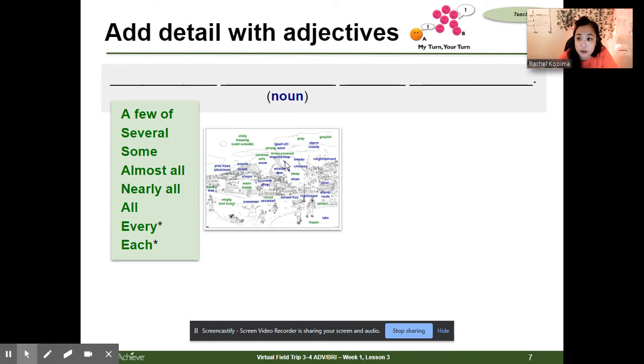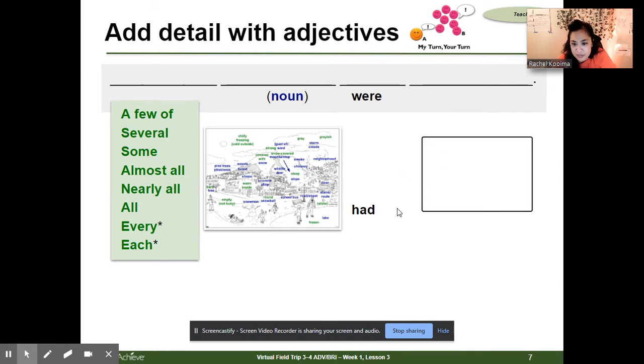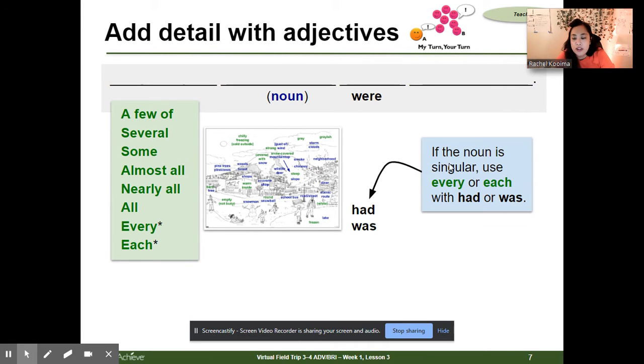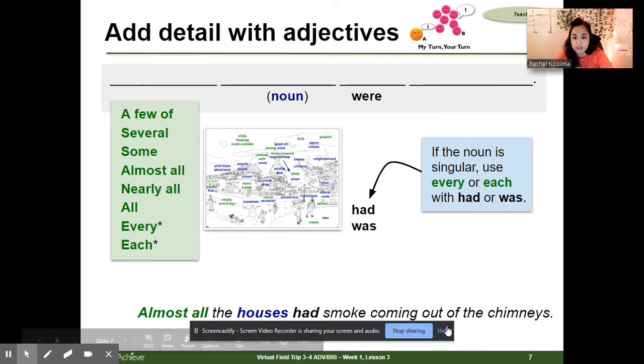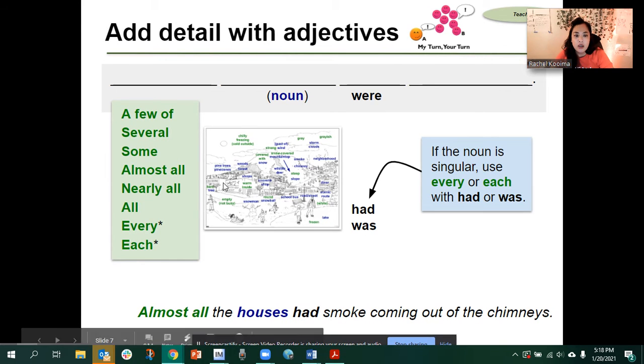We use those blue words. And then we can say, what was that noun doing? Were what? Had what? What was it, right? If the noun is singular, you're going to use every or each with had or was, okay? So if it's only one of them. For example, almost all the houses, that's our noun, had smoke coming out of the chimneys.